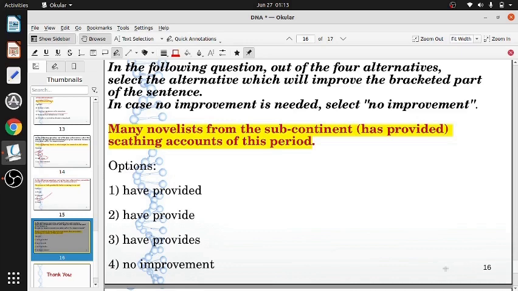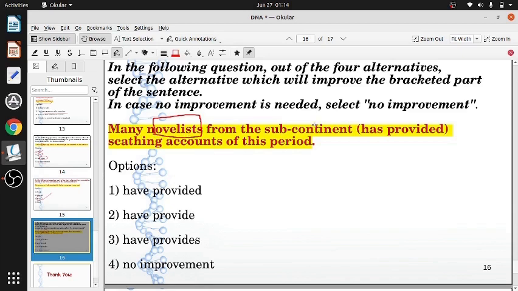So when there is a big sentence like this, identify the main subject word. Are we talking about subcontinent? Are we talking about novelists? What are we talking about? We are not talking about subcontinent. We are talking about novelists from the subcontinent. The main subject word is novelists. This is the main subject word, and it is in plural.